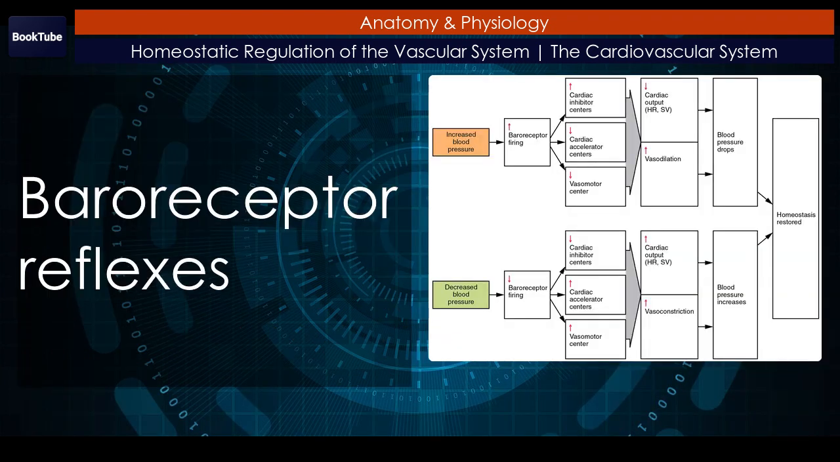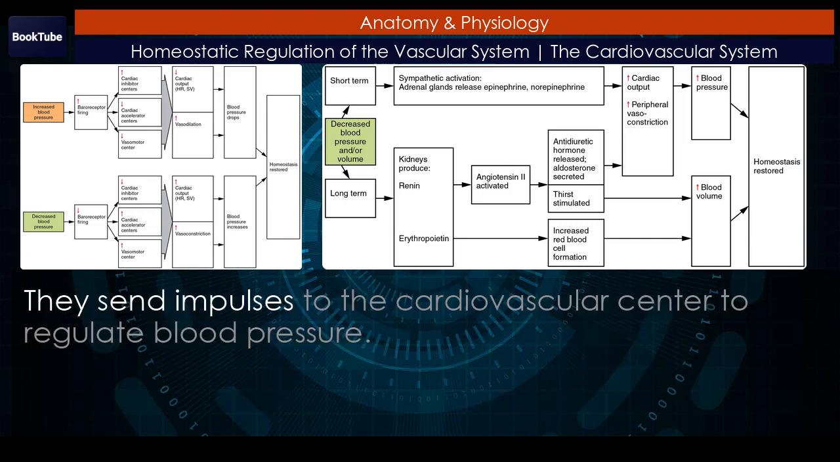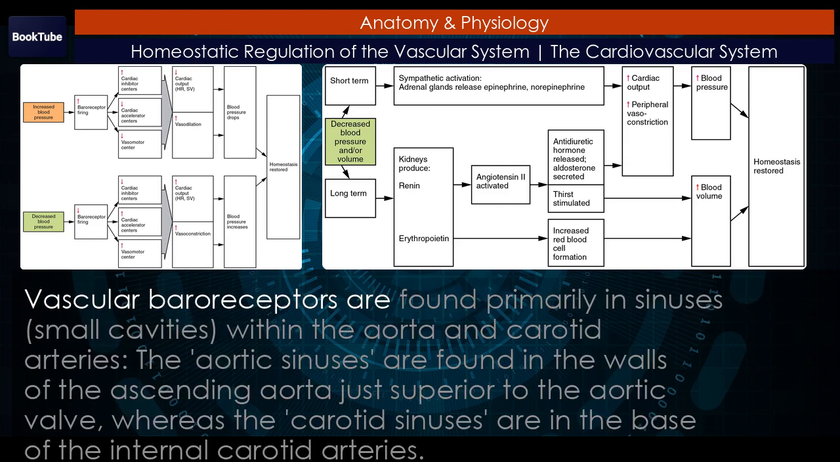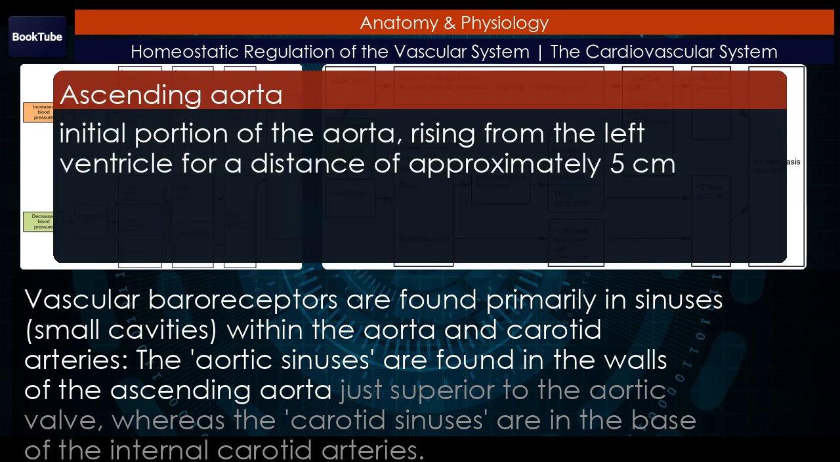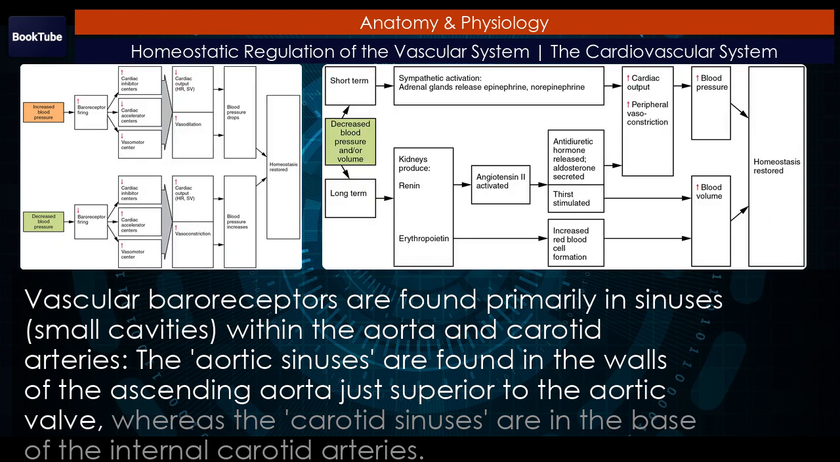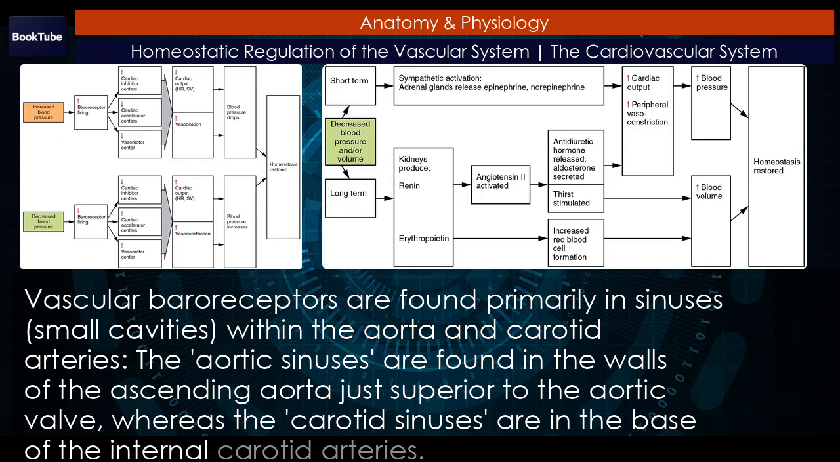Baroreceptor reflexes. Baroreceptors are specialized stretch receptors located within thin areas of blood vessels and heart chambers that respond to the degree of stretch caused by the presence of blood. They send impulses to the cardiovascular center to regulate blood pressure. Vascular baroreceptors are found primarily in sinuses, small cavities, within the aorta and carotid arteries. The aortic sinuses are found in the walls of the ascending aorta just superior to the aortic valve, whereas the carotid sinuses are in the base of the internal carotid arteries.